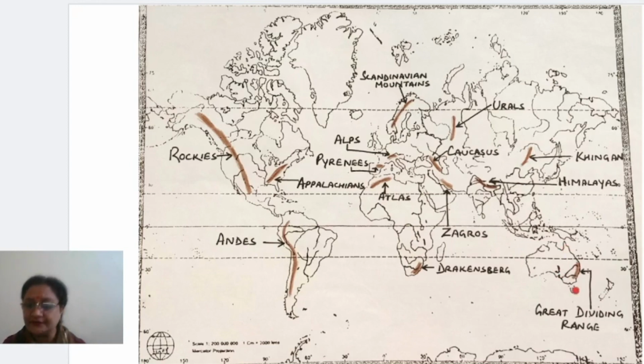In Australia, there is only one mountain you have to mark, children, that is Great Dividing Range. Along the eastern coast, the southern part of it, the Great Dividing Range can be seen. Okay, this is a mountain which you have to mark, right? And in Africa, you will find Atlas and Drakensberg. These are the total mountains we have to mark in this world map.